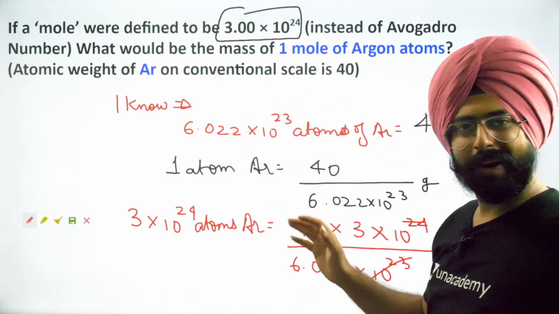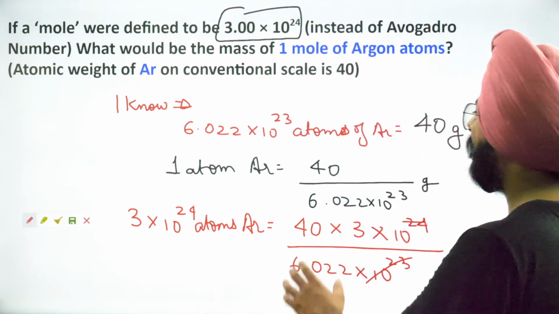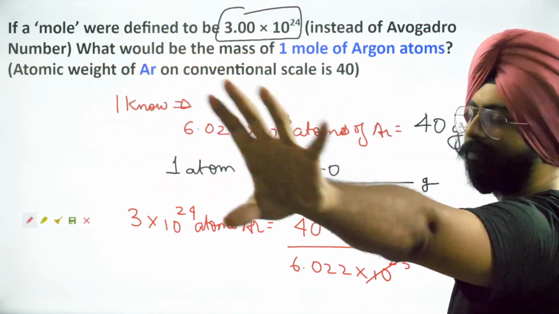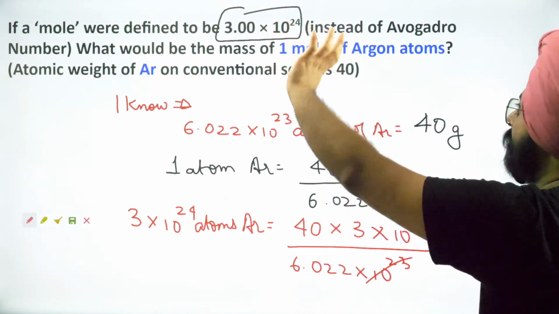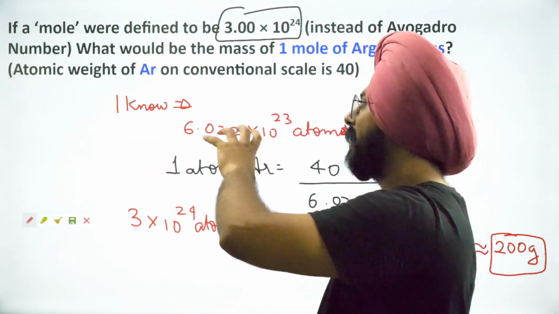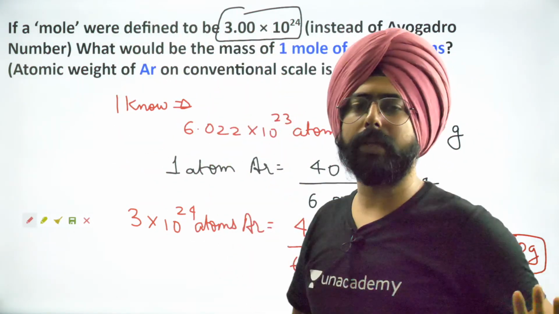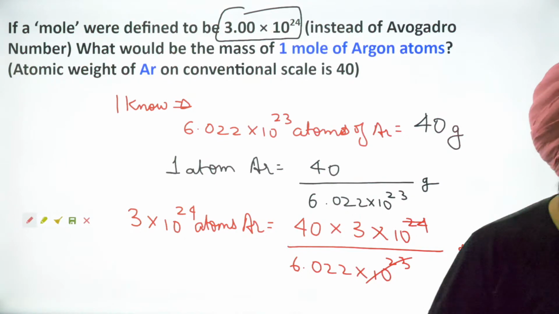Understood the question now after we've solved it? Yeah. It's just that the definition of mole now, the number we've changed. We haven't changed nature at all. It's just that I'm saying 1 mole is equal to this many now. Okay.